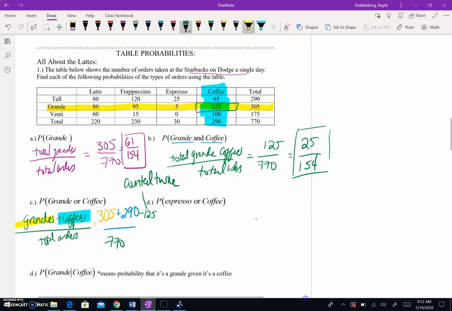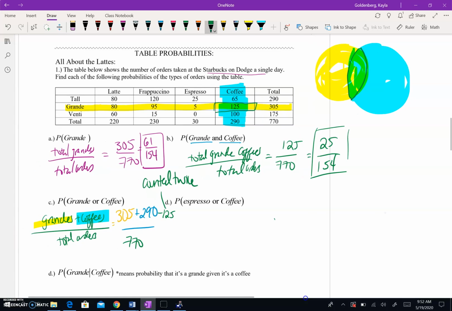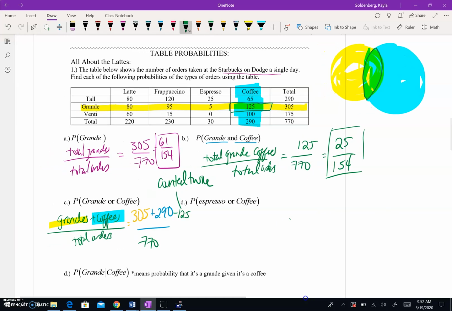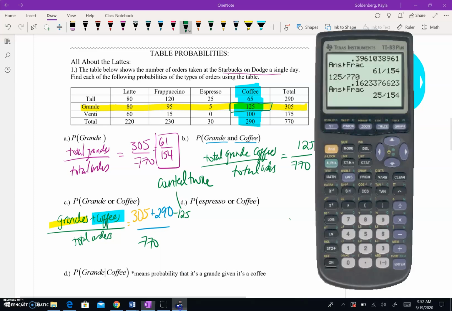So you could have all of your grandes, all those are counted. Here are all of your coffees. And then there's that small spot in the middle there where we're going to be counting this zone right here 2 times. And that's why it got shaded over. So that's why we have to take away one of the overlaps. Okay. So that's the spot where you're both a grande and a coffee. So you have to take it away because it was counted too many times.